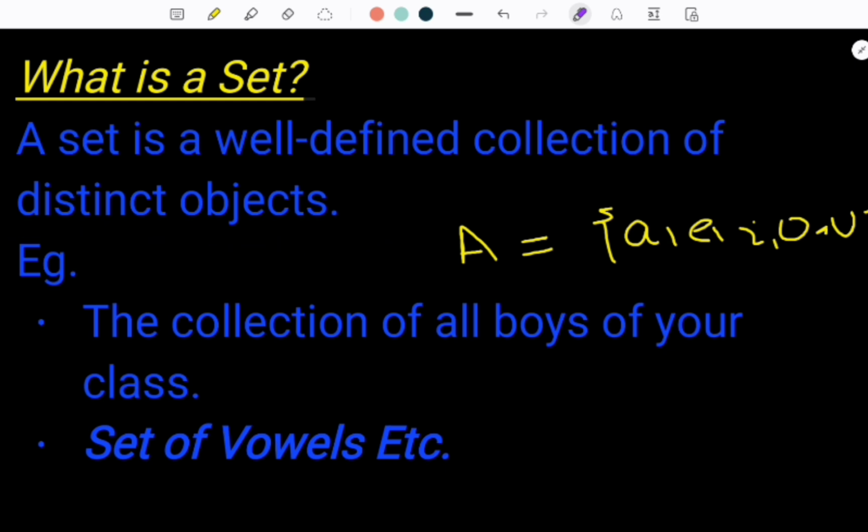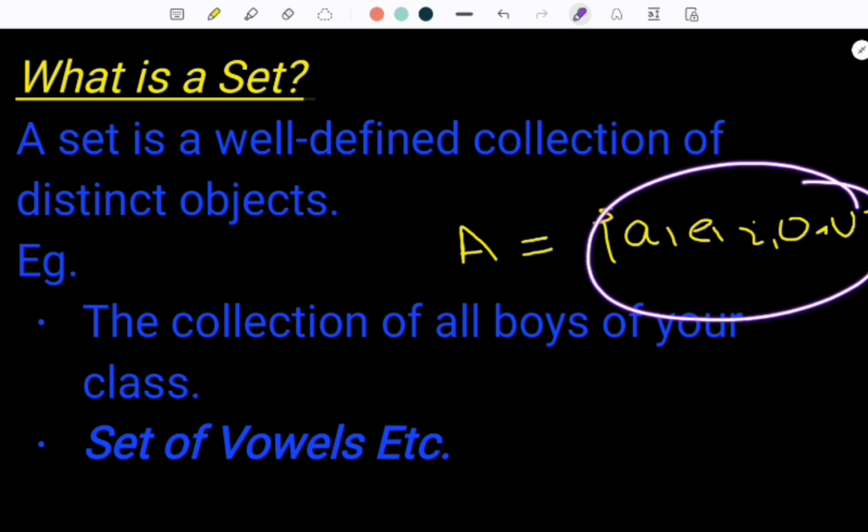A well-defined collection means, if A is a set and a, e, i, o, u are the members of that particular set. Suppose A is the set of vowels in the English alphabet and a, e, i, o, u are the members of A. Then about any member of A, we have no doubt whether they are vowels or not.